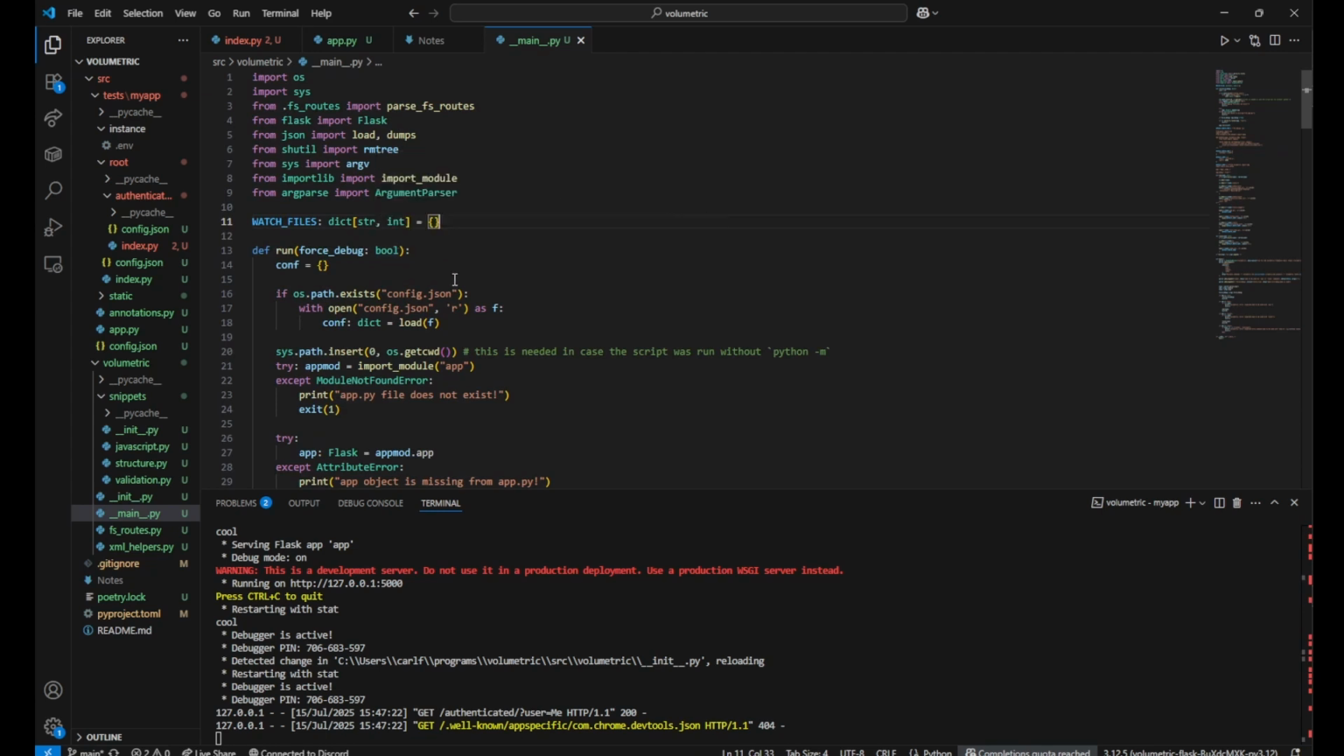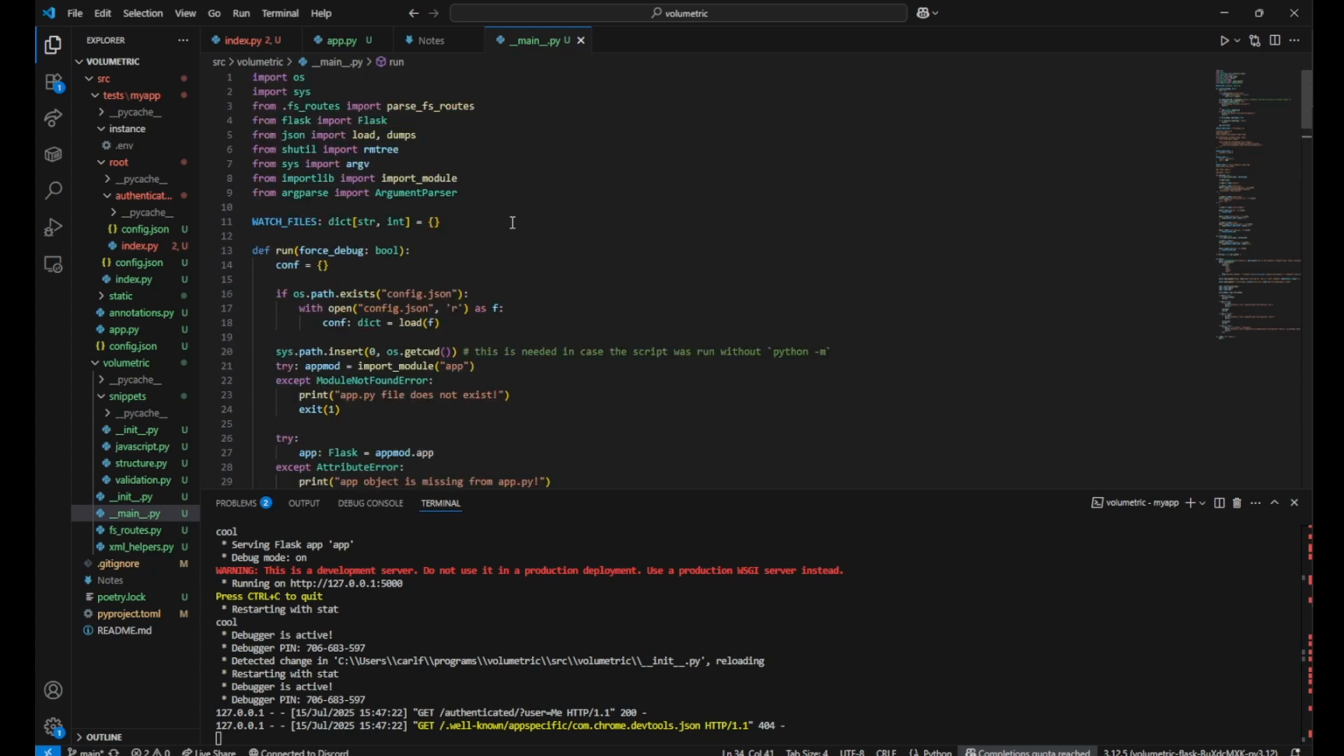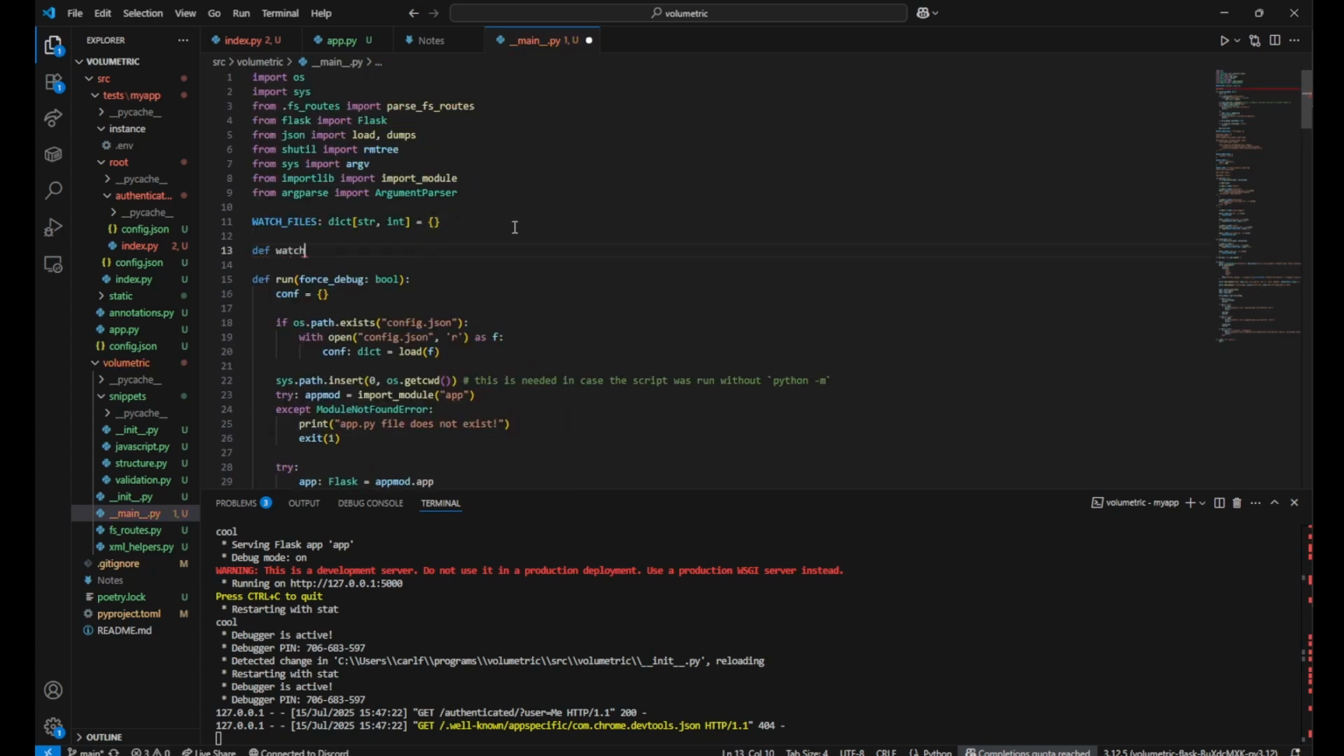I also wanted to implement hot code reloading for file system routes in debug mode. And while Flask does support hot code reloading in debug mode by default, all of the file system route loading logic actually happened out of the scope of app.py. So whenever Flask restarted the app, it wasn't actually the Volumetric command line tool restarting the app, it was just Flask. And so none of the file system routes got reloaded properly. And so to fix this, I just moved the file system route logic to be called from within the scope of app.py.